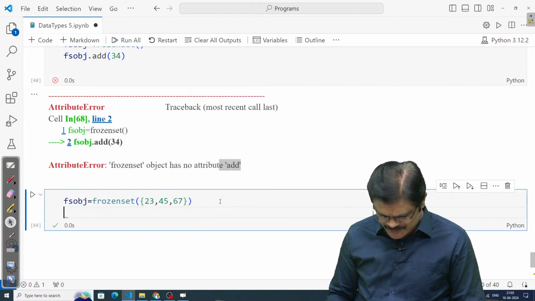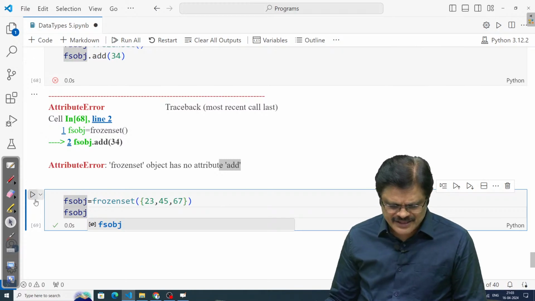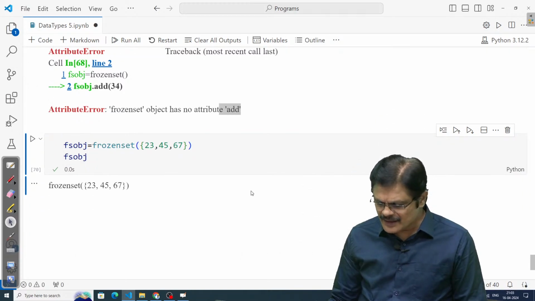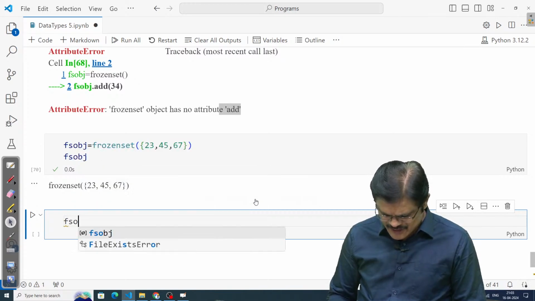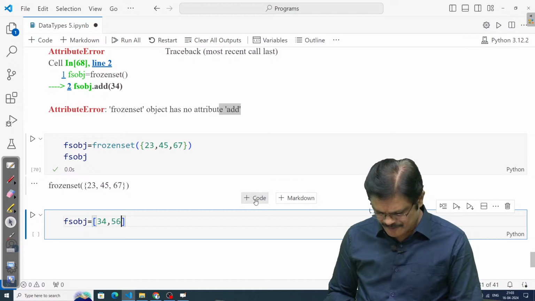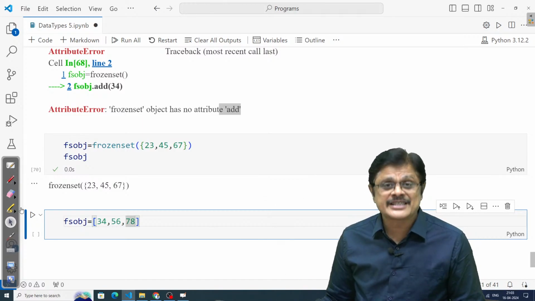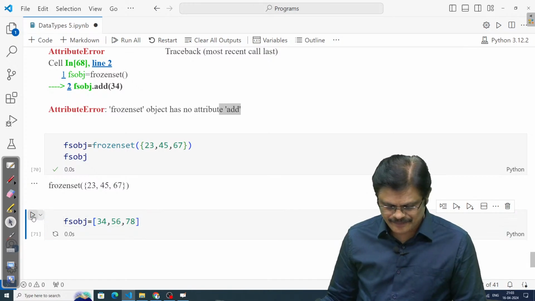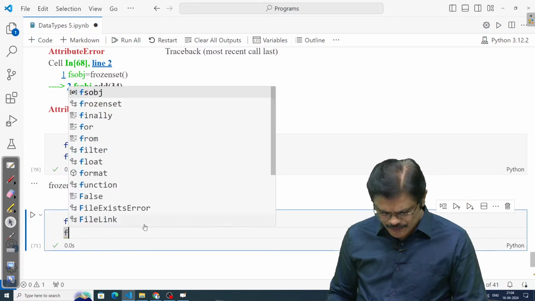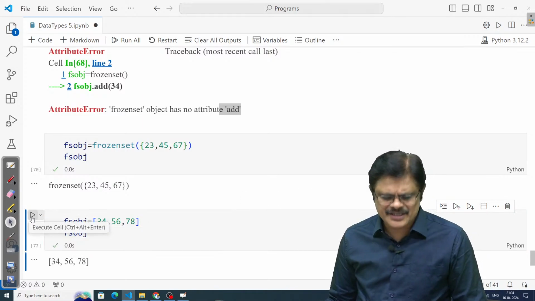For example, what is the FS object now? That is a frozenset. Now I say FS object is equal to 34, 56, 78. Here 34, 56, 78 is a list, which is a mutable object. There is absolutely no problem. Now this FS object, I made it a list, no problem.